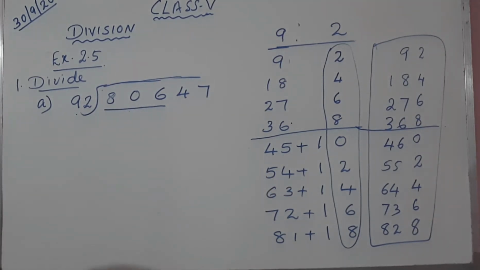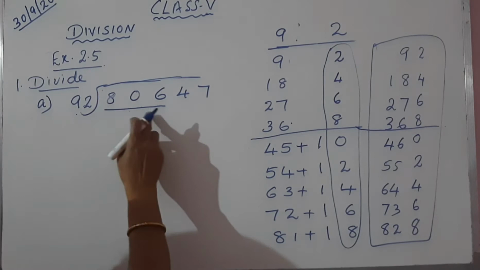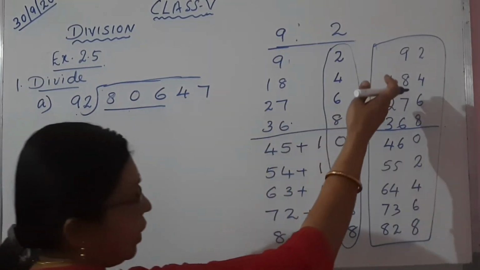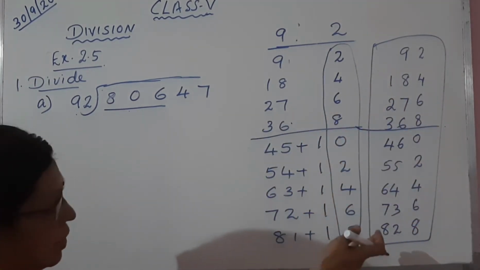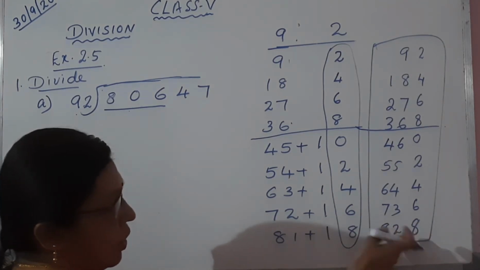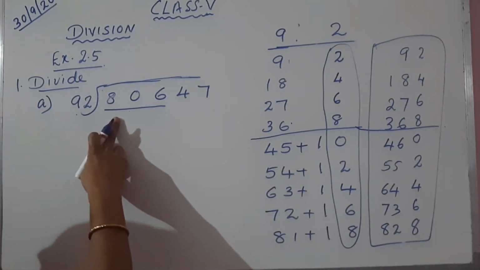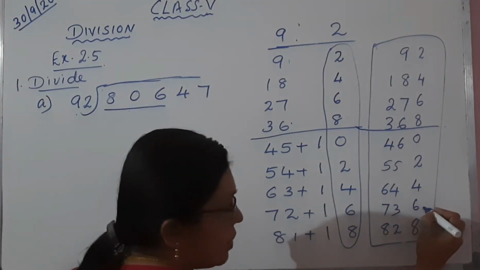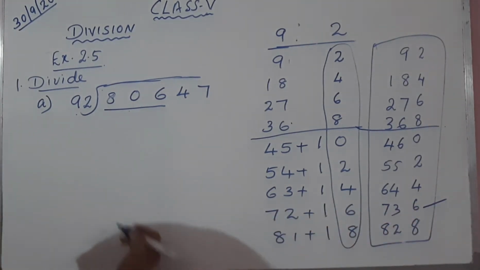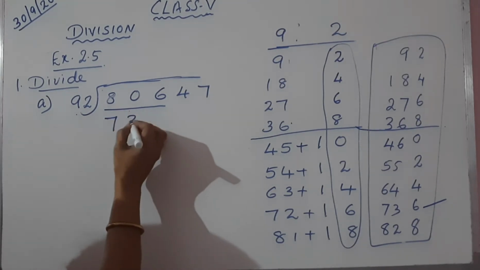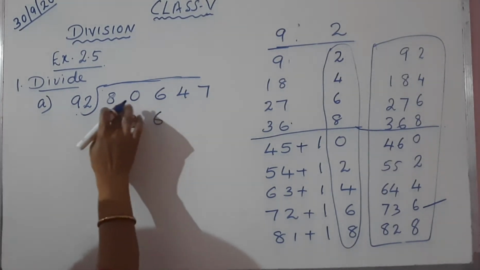So 806. When you take the 3 digits together, go through here. 806 is there or not. So 806 is not there. 828 is there, but that is greater than 806. We cannot take it. You can take less than or equal to a number. That is 736, we can take. So you have to write 736 here.